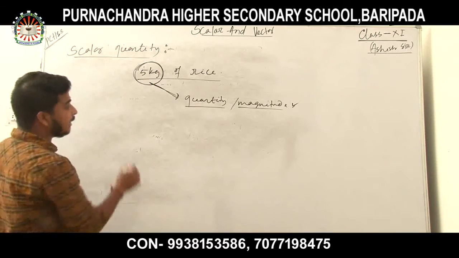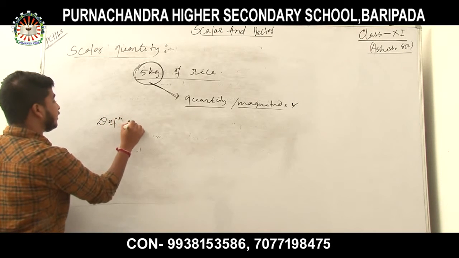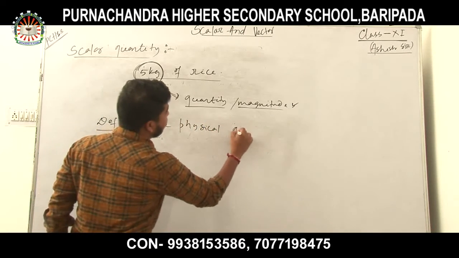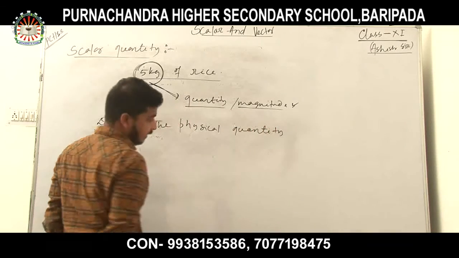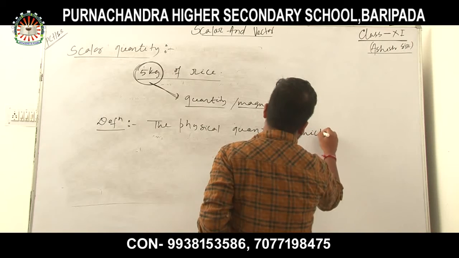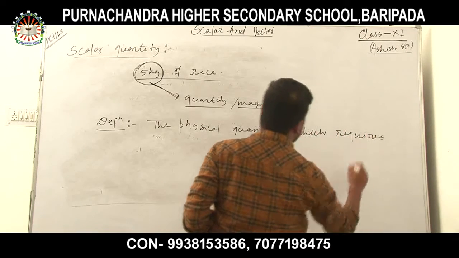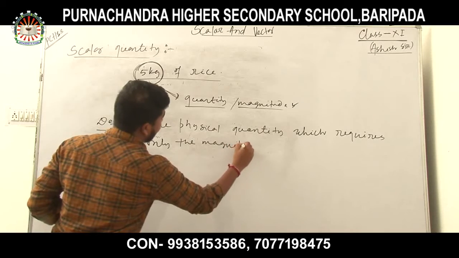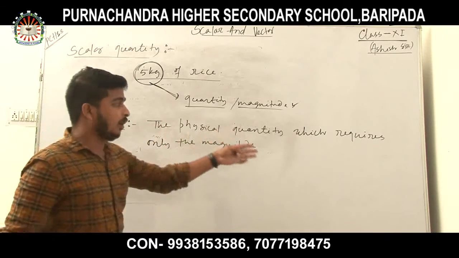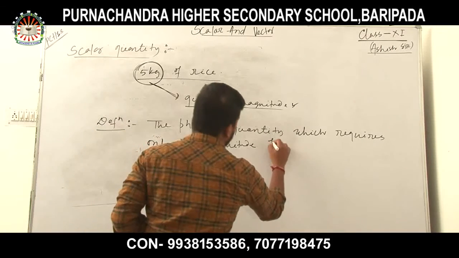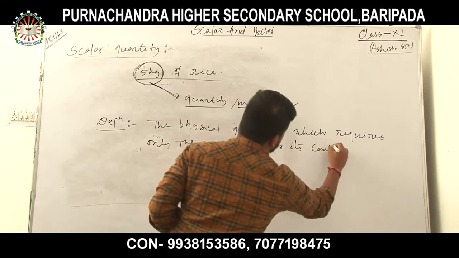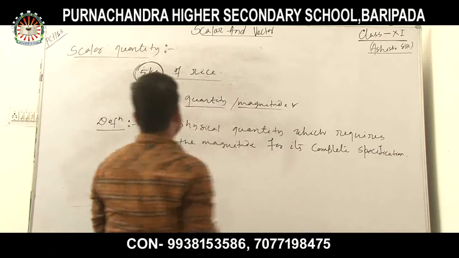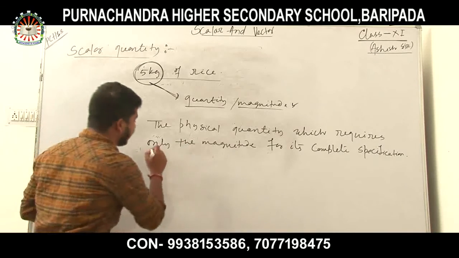So what is a scalar quantity? The definition of scalar quantity is that the physical quantity which requires only the magnitude, you can say quantity, for its complete specification.